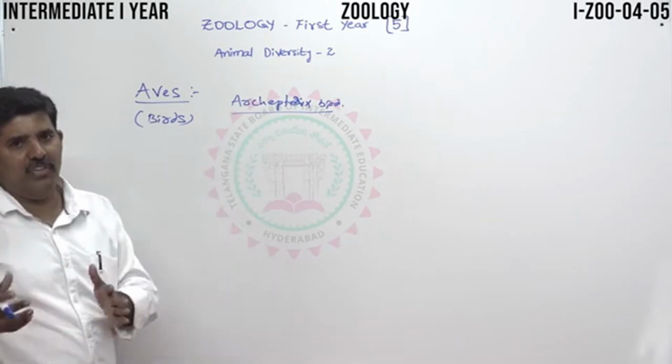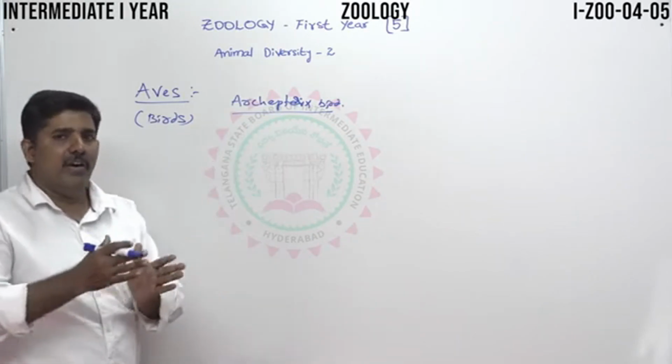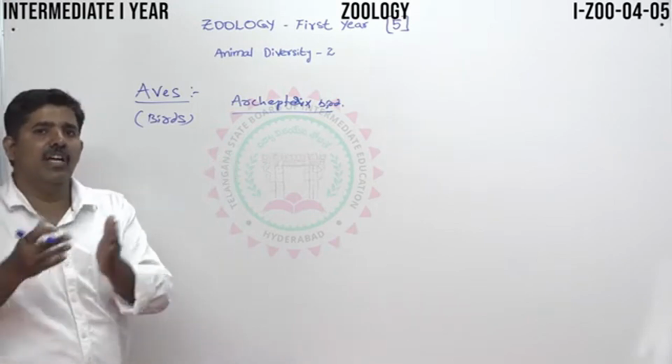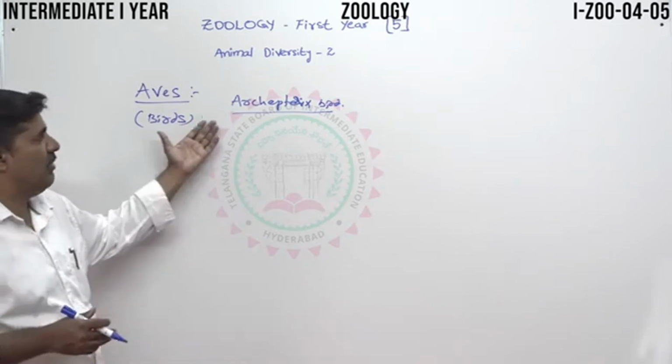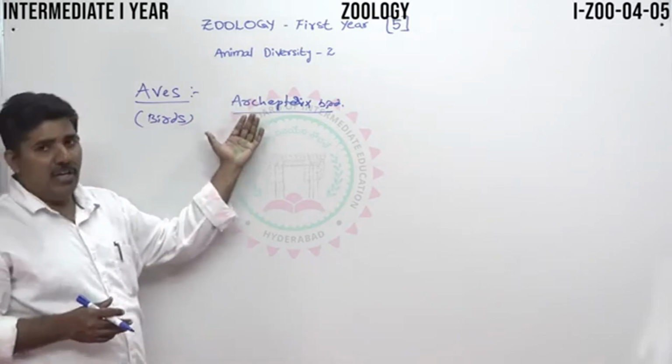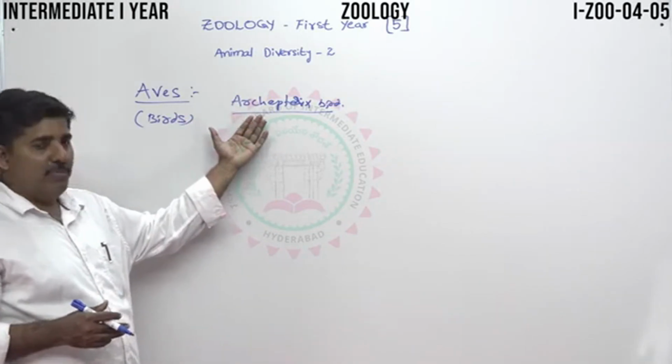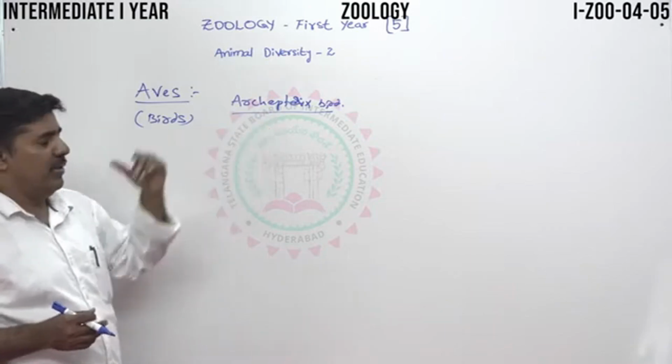The Aves were modified from the reptiles, and this is the best example of that modification. That is the Archaeopteryx.